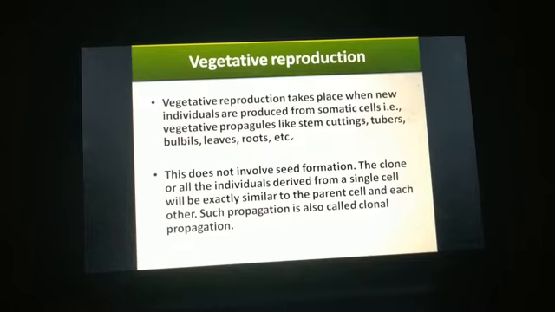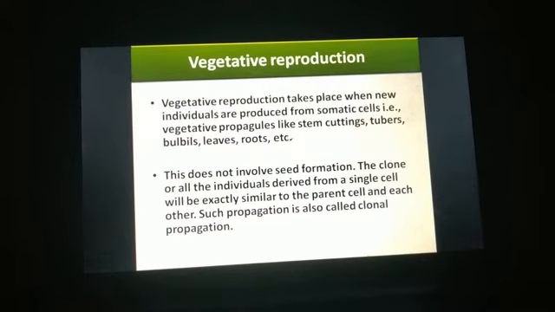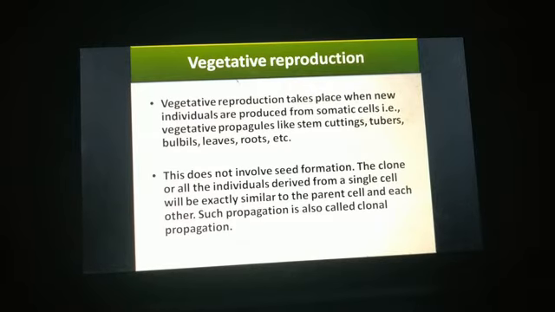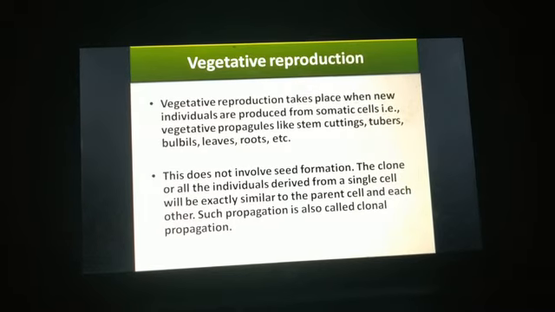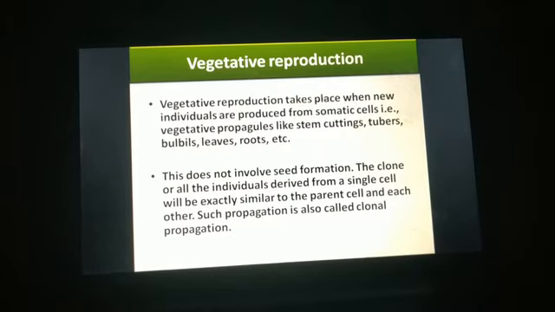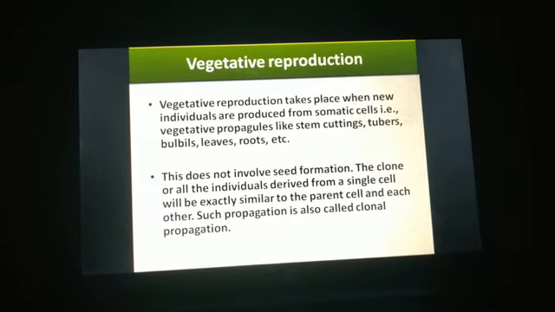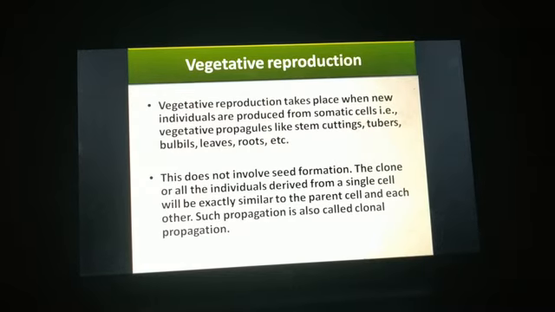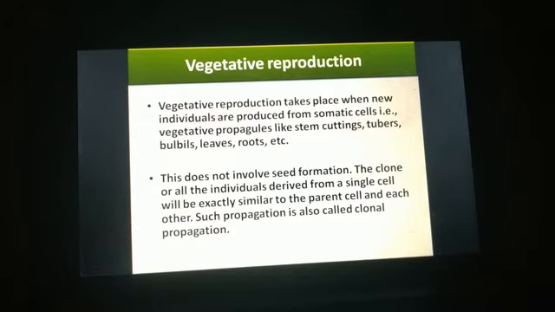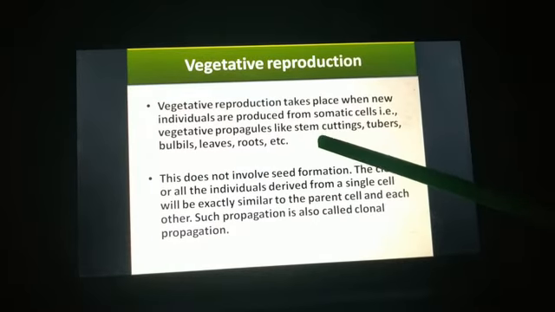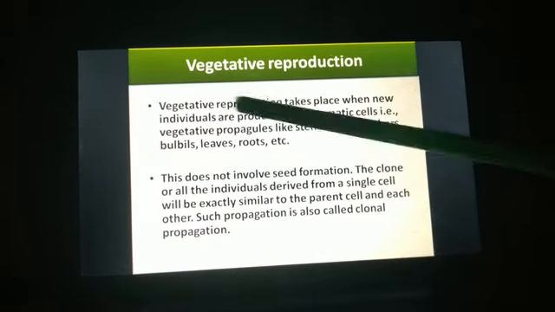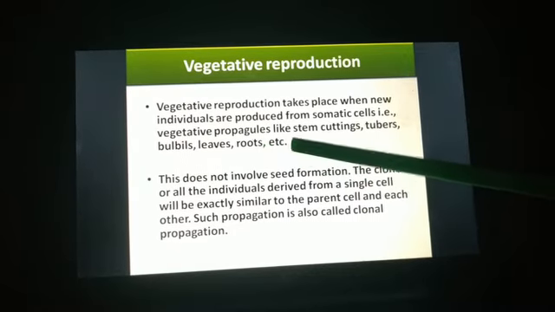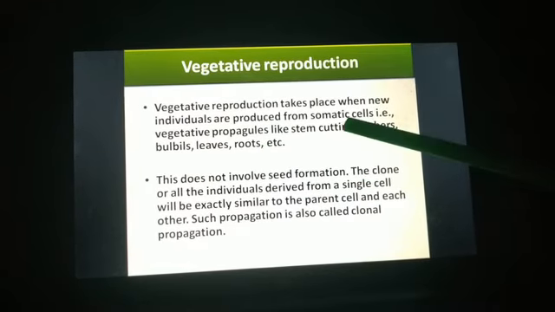The first one, vegetative reproduction. Vegetative reproduction takes place when new individuals are produced from somatic cells, also called vegetative propagules. These include stem cutting or tuber in the case of potato, then bulbils in the case of the olive plant, then leaves, like the leaves of the Bryophyllum plant, and roots, etc. From all these parts of the plant, that is stem, tuber, bulbils, leaves, roots, we can produce a new plant. And all these are somatic cells.